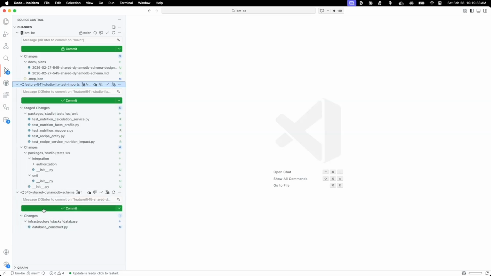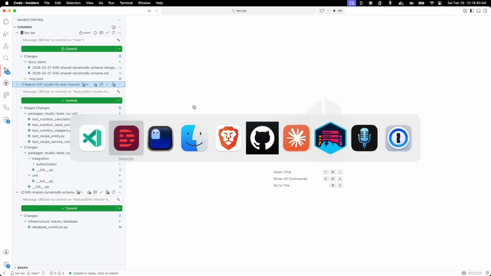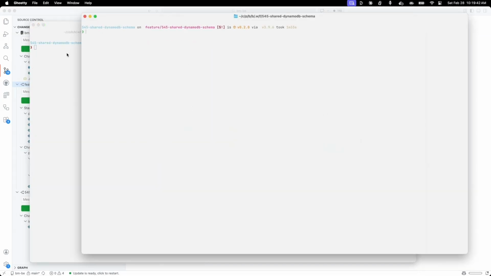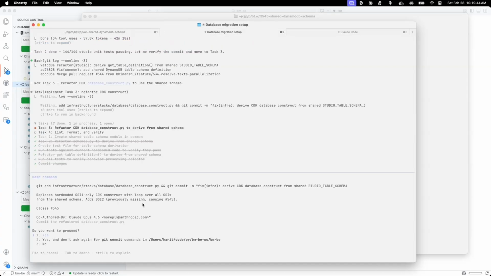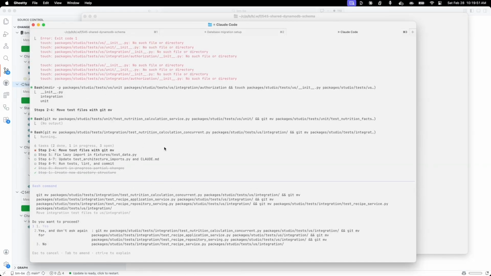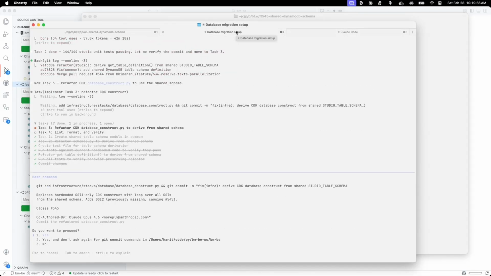As you can see, these are the Git changes that I have. Now, I use Claude Code for all this work. So if I go to my terminal, you would see that I have two Claude sessions, and this one is waiting for me to commit after reviewing the changes. There's another Claude terminal that is waiting for me to review the code and do things. So I'm doing two major pieces of work on my machine at the same time, completely safe, and they do not overlap.